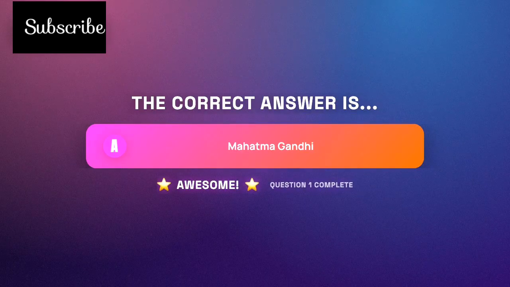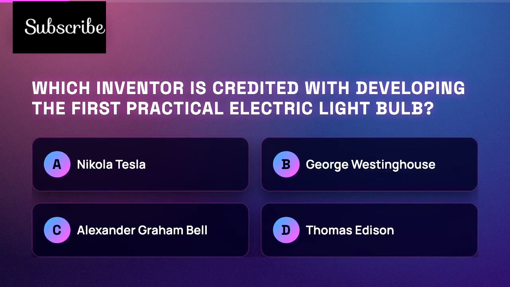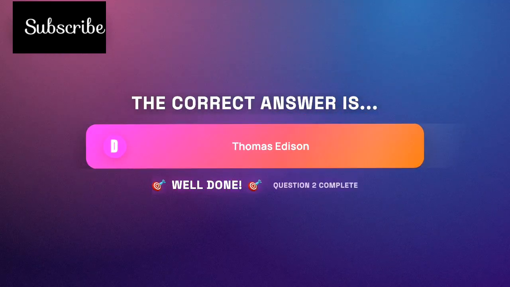Gandhi's philosophy of non-violent resistance influenced other civil rights movements worldwide, including Martin Luther King Jr.'s approach in the United States. Which inventor is credited with developing the first practical electric light bulb? The correct answer is Thomas Edison.